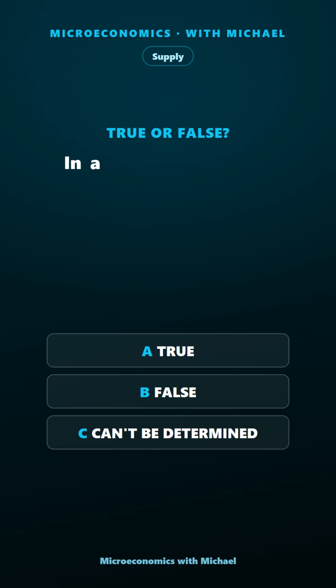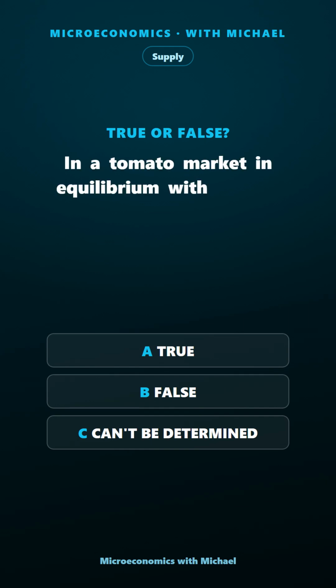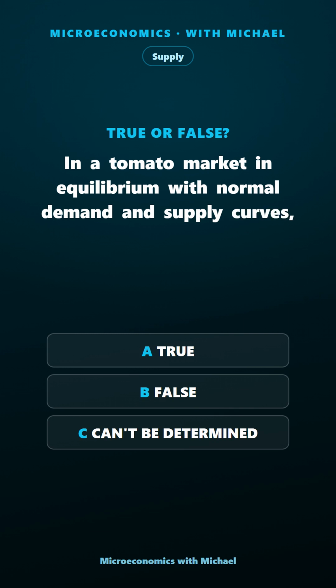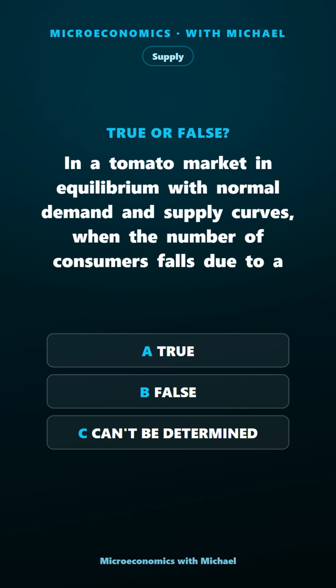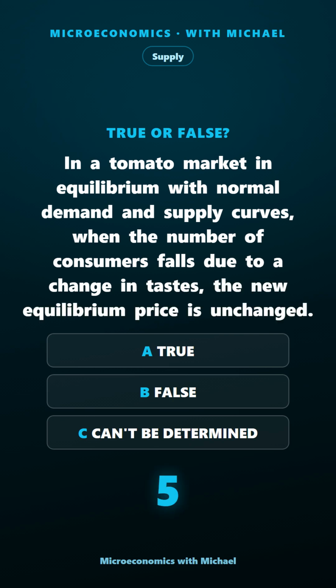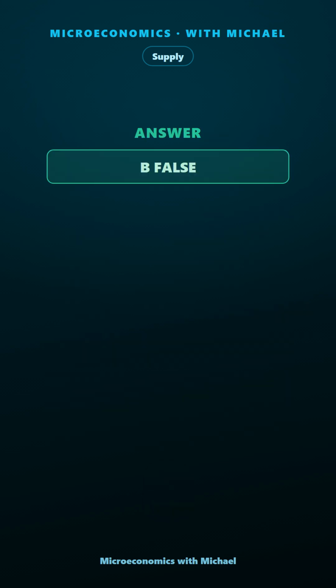In a tomato market in equilibrium with normal demand and supply curves, when the number of consumers falls due to a change in tastes, the new equilibrium price is unchanged. True, false, or can't be determined? The answer is false. Incorrect.